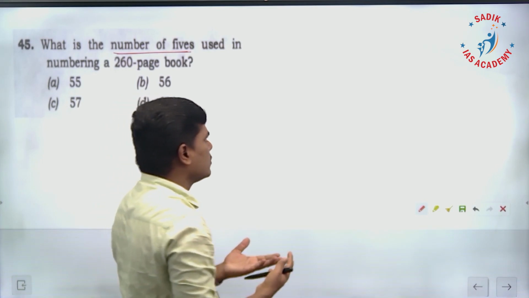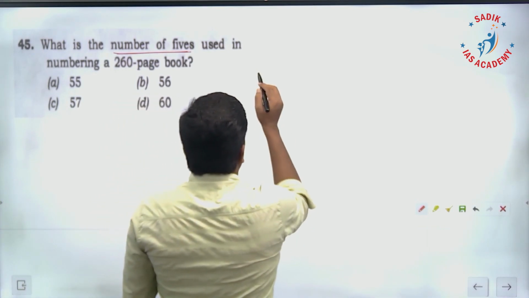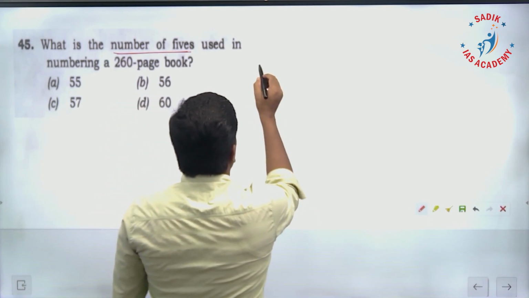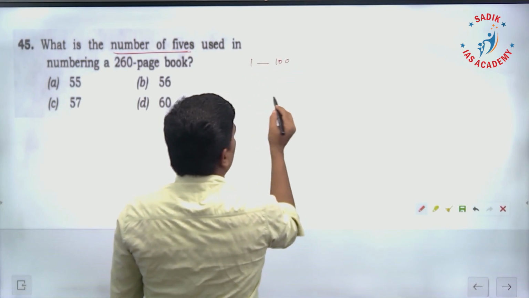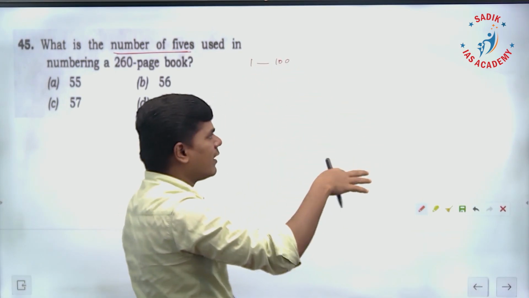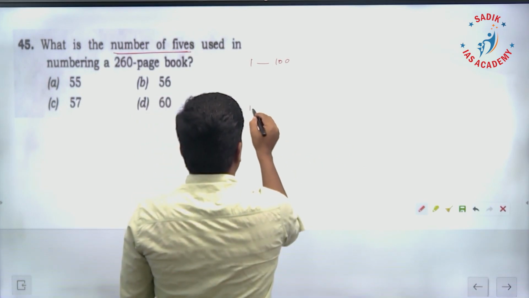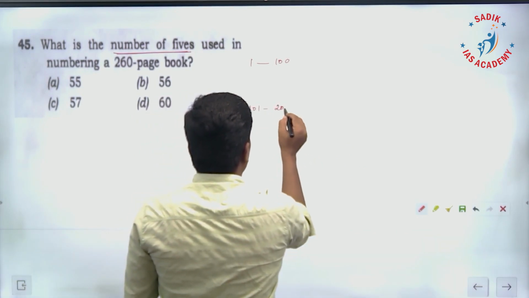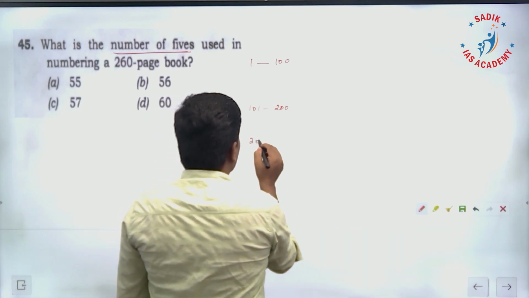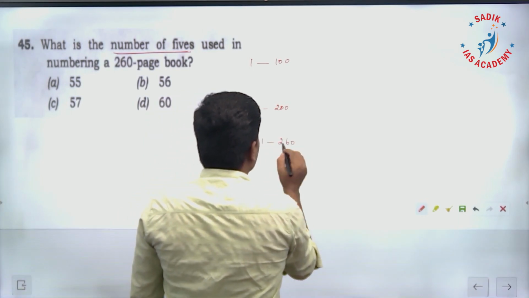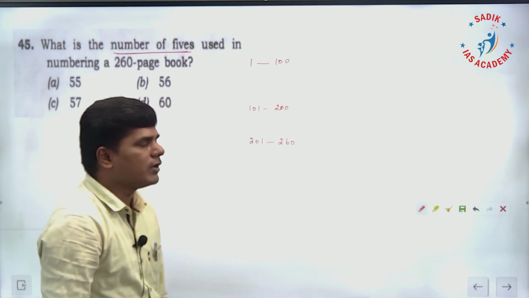That's the question. Let me separate it into 3 segments. From 1 to 100, from 101 to 200, and from 201 to 260, we are going to calculate how many 5s we enter.